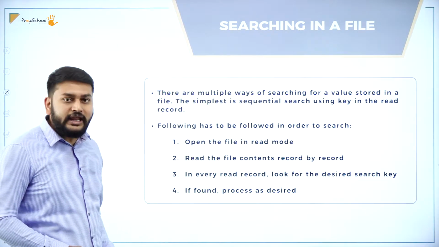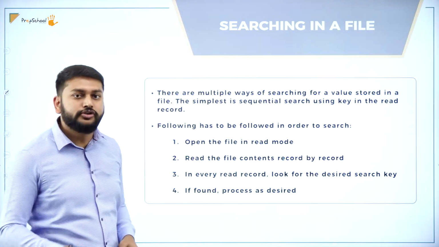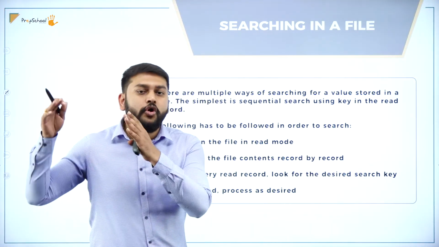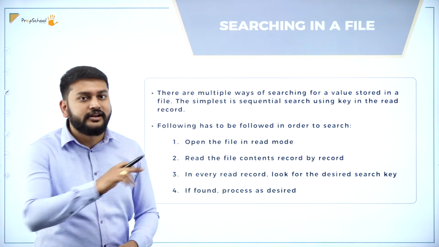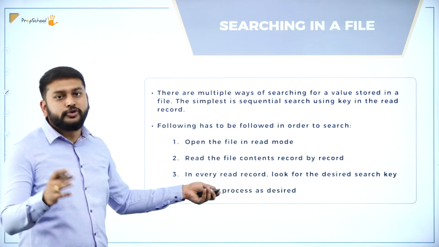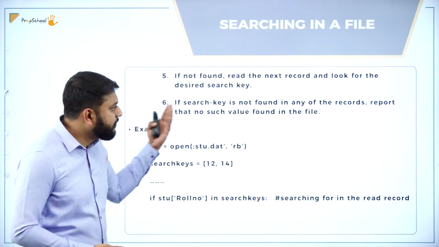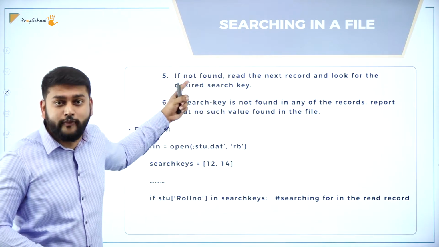In every record read, look for a desired search key. What exactly are you trying to look for? That I will call a search key. Suppose you are trying to search for some particular key, then try to look for that in the record. If found, process as desired. Whatever you wanted to do, you can do it. Otherwise, repeat the step in the next record, is what they are trying to say in the next point.